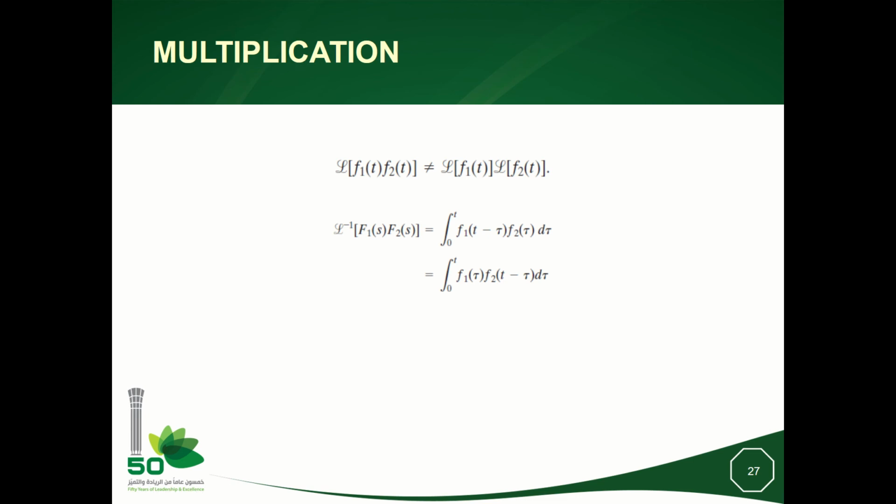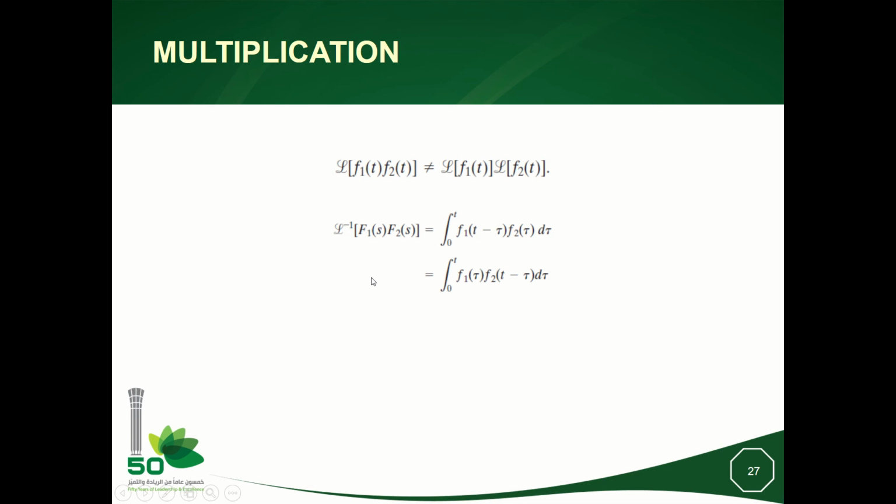The multiplication property is also important. I will not give a proof here, but I will leave it for the students to have one possible proof. We can prove it in many ways. So now I can say that the inverse Laplace of F1 F2 will be the convolution of f1 and f2.